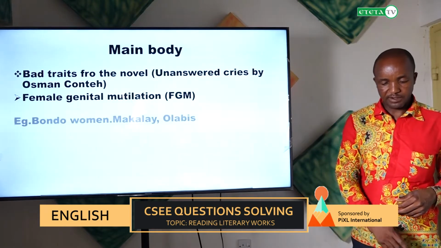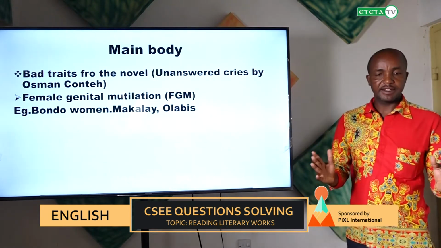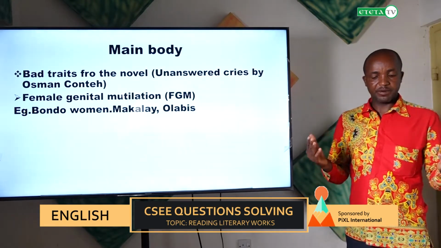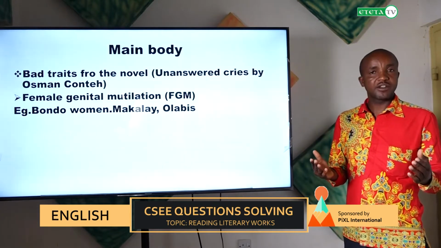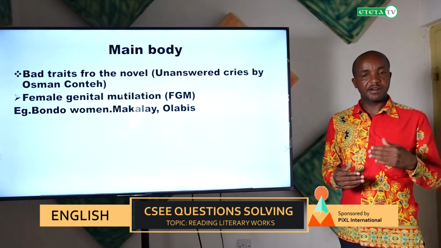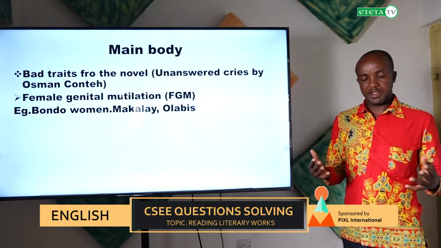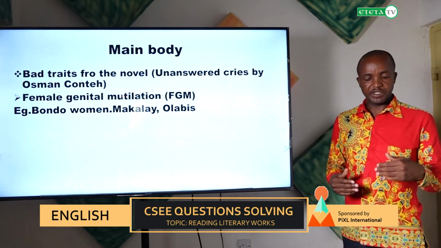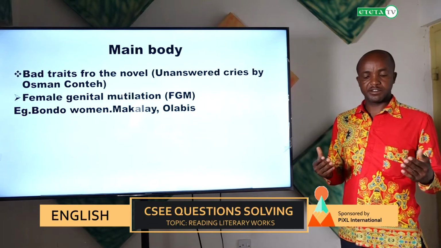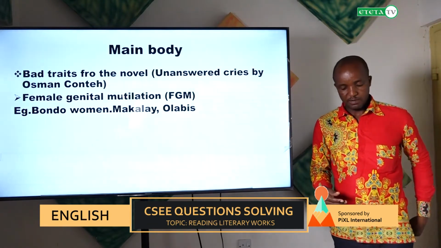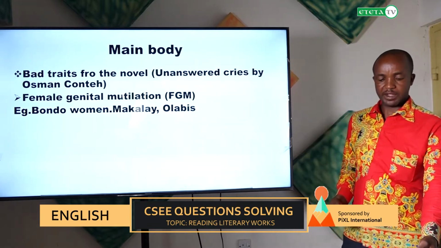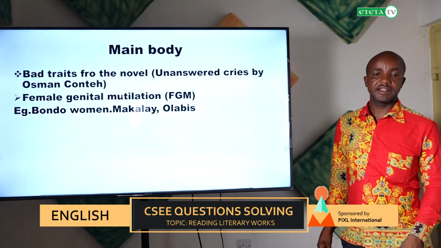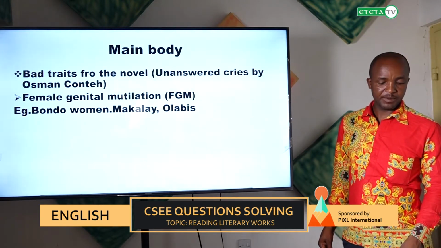So this female genital mutilation is the practice of cutting a certain part in the female reproductive system. This is said to be bad to the young generation because it affected them maybe during birth, when they give birth, and in other activities, because it is said to be a most sensitive part in the reproductive system. So if a girl or a female has that certain part removed, it can bring harm to her.